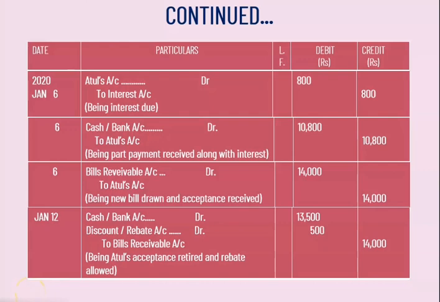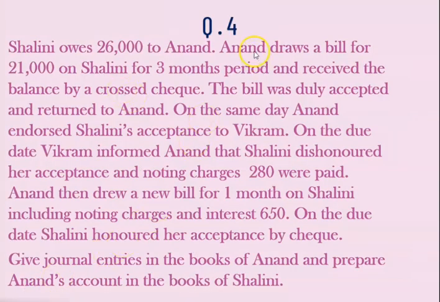Now let us proceed with the next sum and next case. That would be the last case of bill of exchange. See here, question number 4. The first question we did, that was a simple bill. Second question we did, that is bill discounted with the bank. The third case we did about bill sent to the bank for collection. And the fourth case is here bill endorsed.